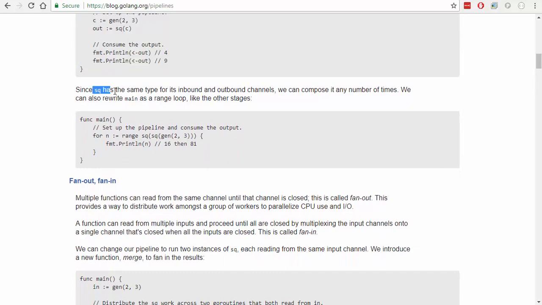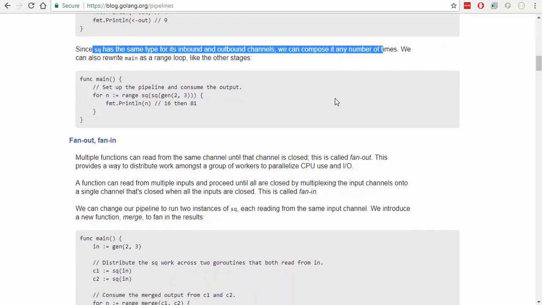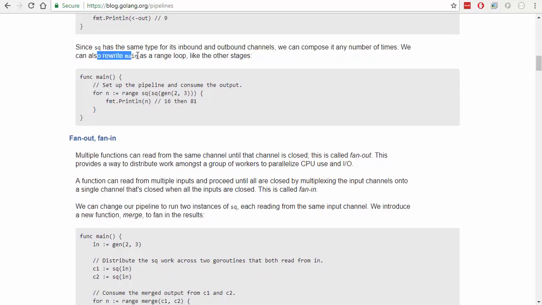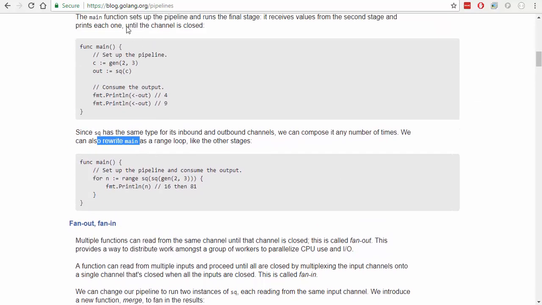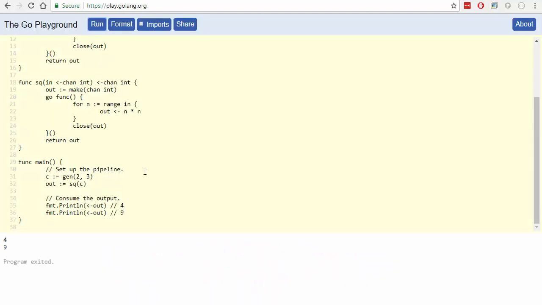So since square has the same type for the inbound and outbound channels, we can compose it any number of times. We can also rewrite main. Now, actually, let's have a look at that for a second. Okay, yeah. So we're not doing this. This is only going to take one value out of it, and this is going to take one value out of it,